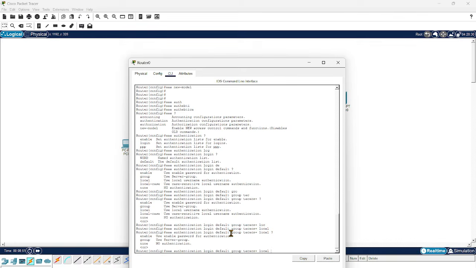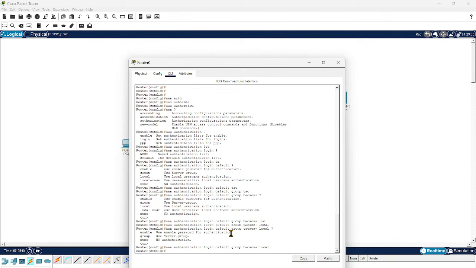Okay, you can use local, and you can mention that.